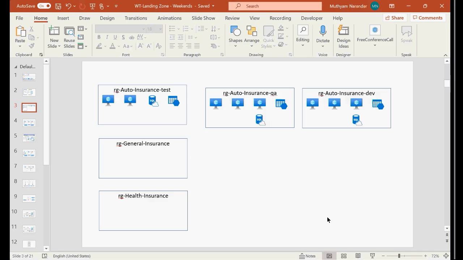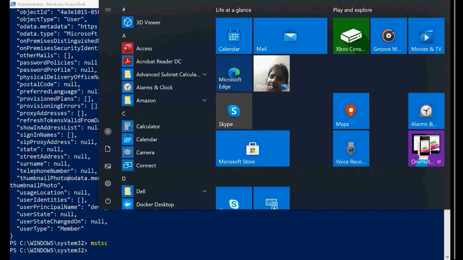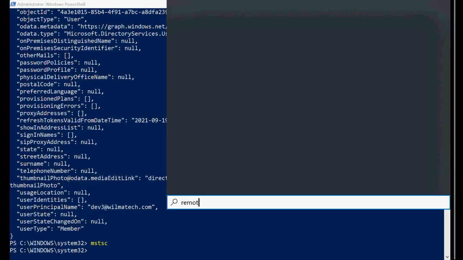Sorry, Naran. In this admin, where are you using that one? I'm sorry? We are just connecting to remote desktop. I just typed in remote desktop, or you can type MSTSC here itself, or remote desktop. You can just type remote desktop here in your search box.